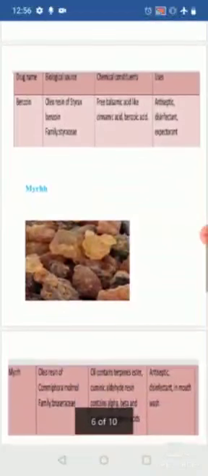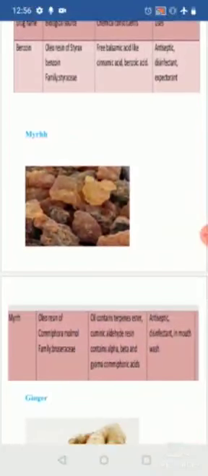So next is the myrrh. When coming to the biological source, it is the oleoresins of the Commiphora molmol, belonging to the family Burseraceae. When coming to the active constituents, it contains terpene esters, cuminaldehyde, resins, and alpha, beta and gamma commiphoric acids. When coming to the uses, the myrrh has antiseptic, disinfectant property. It is also used as mouthwashes, and in the preparation of incense sticks and all.